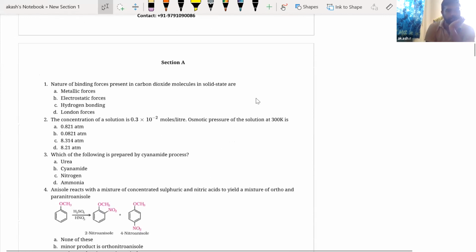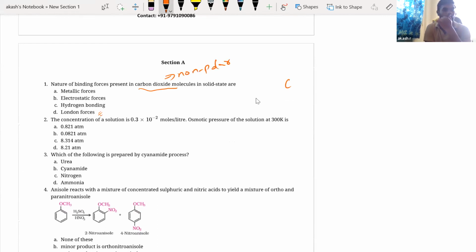Okay, we'll start. The nature of binding forces in carbon dioxide molecule is London forces. You have to understand that carbon dioxide is a non-polar molecule, so definitely you will have only van der Waals forces present between one carbon dioxide and another carbon dioxide. This force is nothing but van der Waals force, and van der Waals forces are nothing but London forces. D is the correct answer to this question.